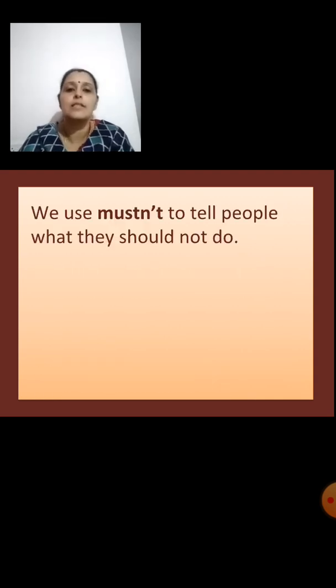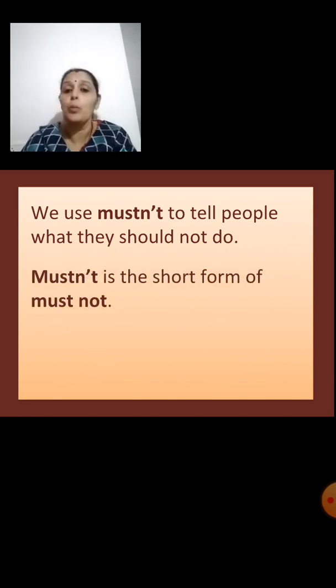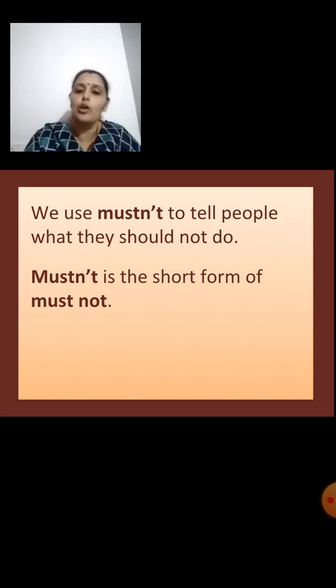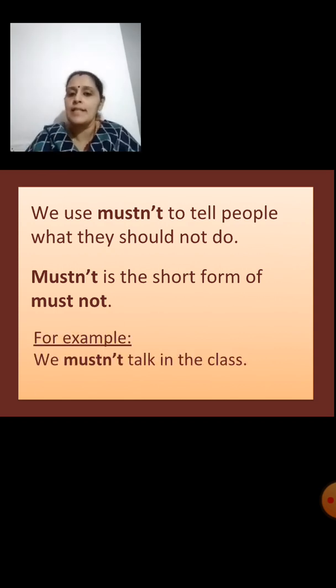Mustn't is the short form for must not. We use mustn't to tell people what they should not do, and it is the short form of must not. For example, we mustn't talk in the class.